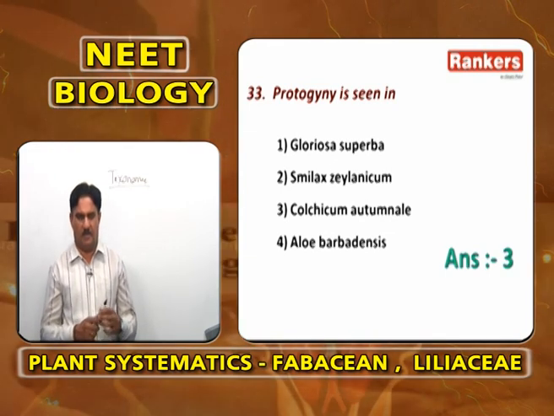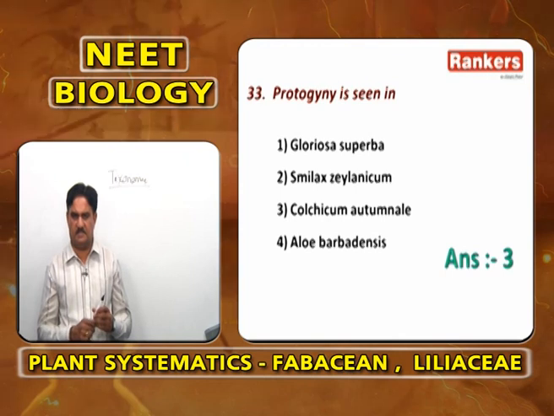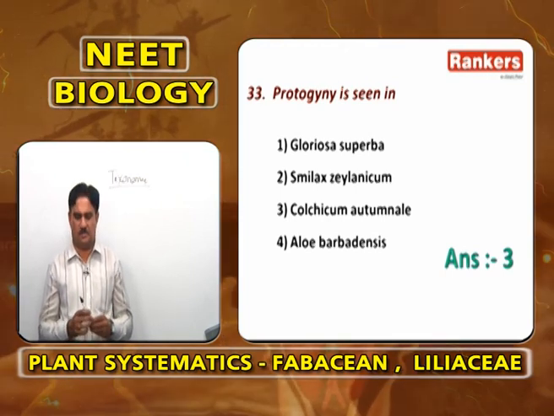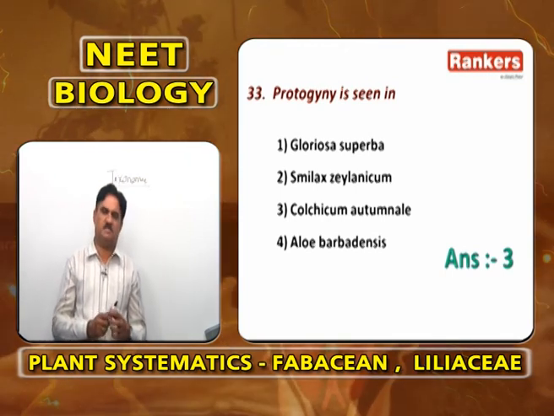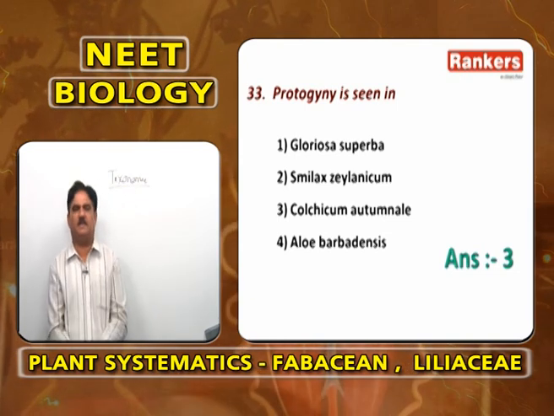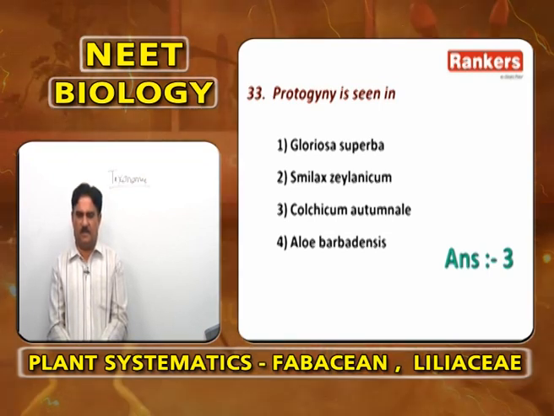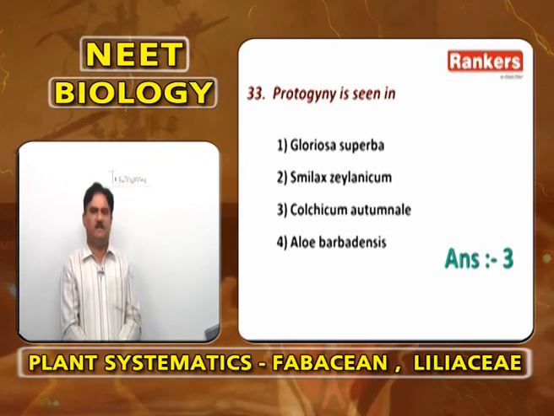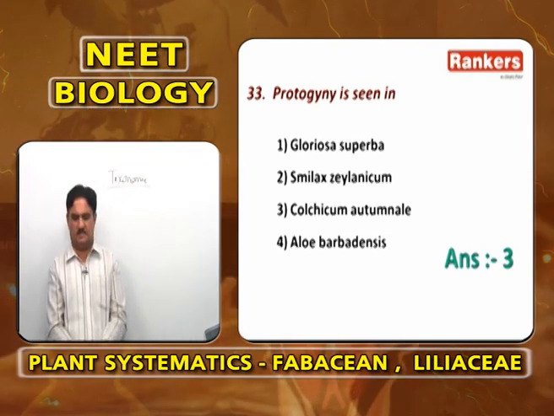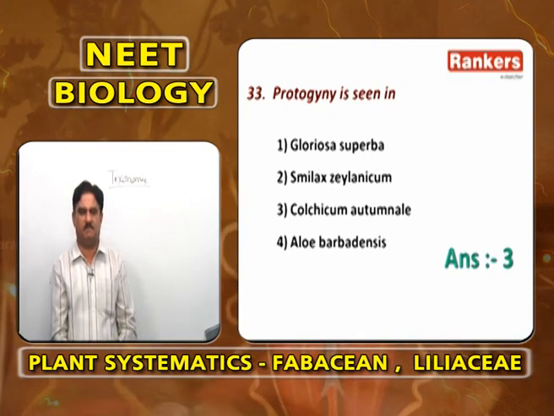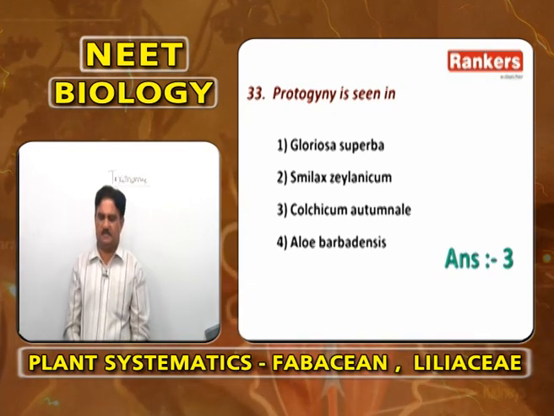Aloe barbadensis shows panicle inflorescence, self-pollination is possible. So protogyny, maturation of gynoecium much before androecium, is seen in Colchicum autumnale, where self-pollination is prevented and only cross-pollination occurs. Answer is 3.